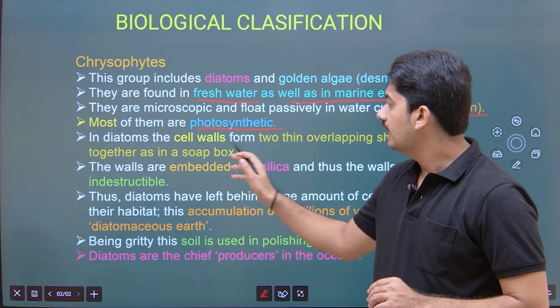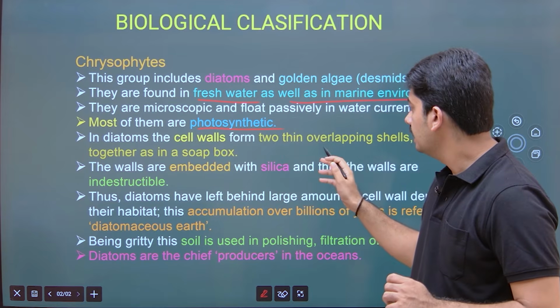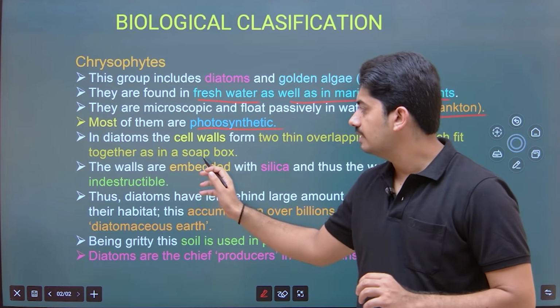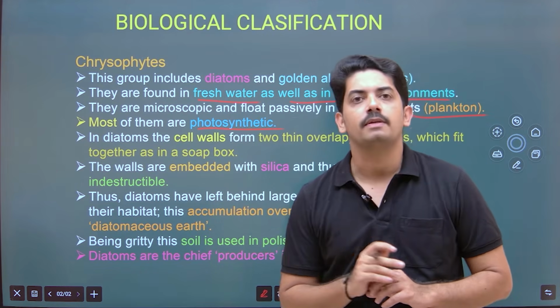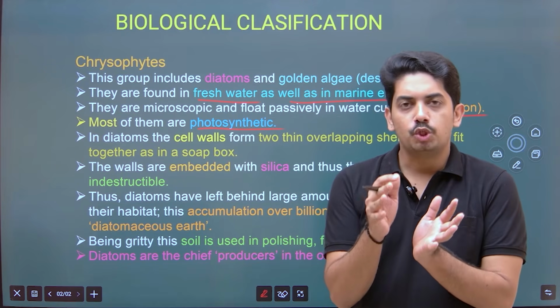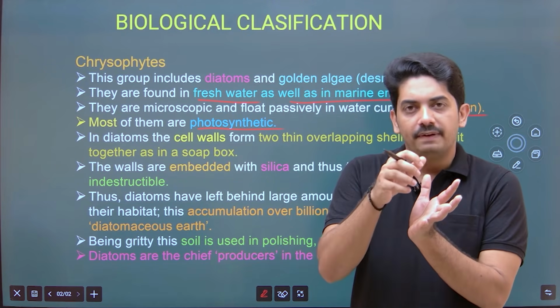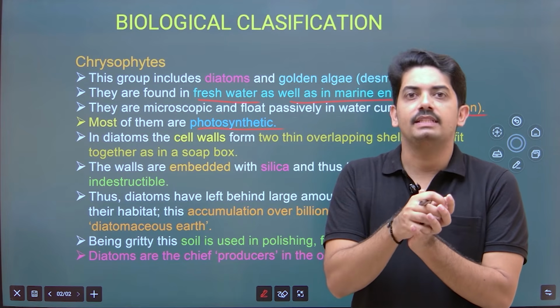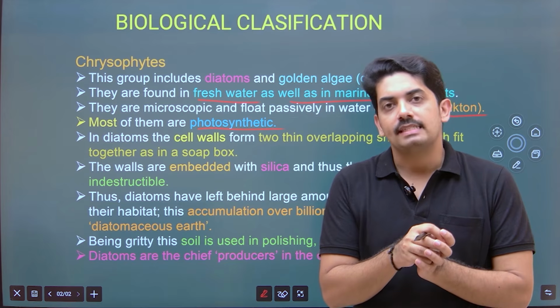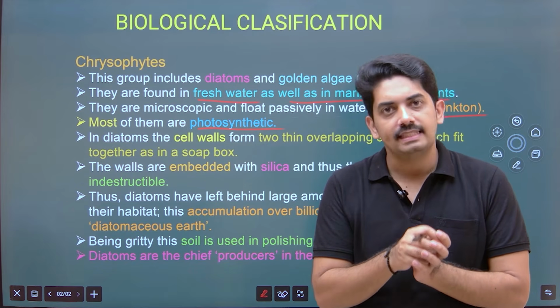In diatoms, the cell wall forms two thin overlapping shells which fit together as in a soap box. That means the cell wall has two plates, one fitting firmly with the other, and the cell wall is made up of an indestructible material, that is silica.